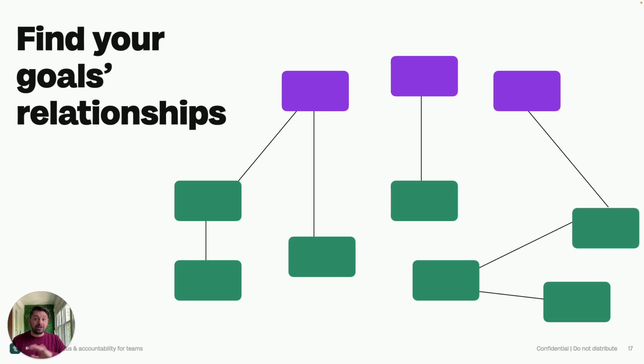Now, this might inspire different goals. It might inspire updated goals. That's totally okay. It's why we want to have this process up ahead of time so that our teams are able to say, oh, I should change this, or, oh, great, we can connect our goals here and we can make sure that they're linked and we can have that relationship here.